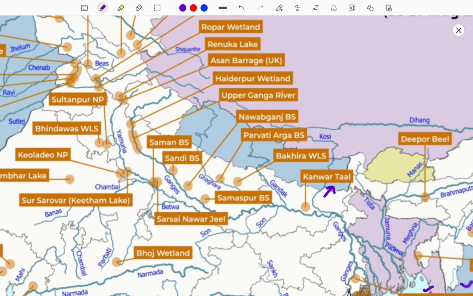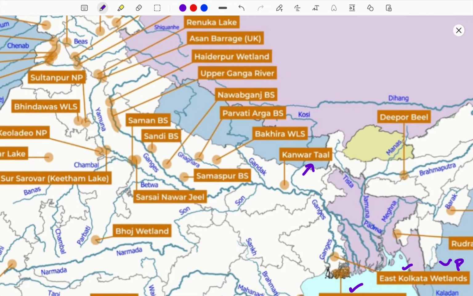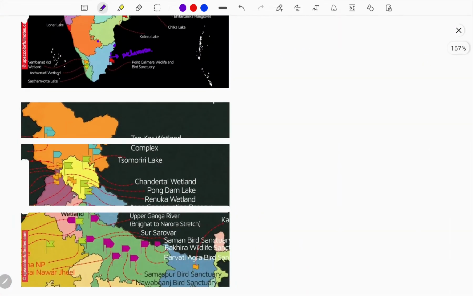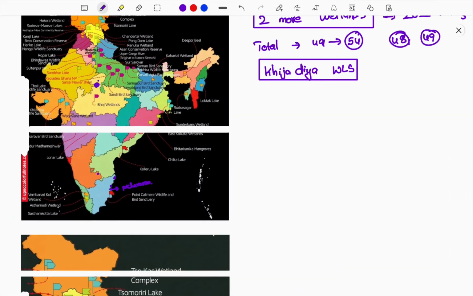Okay guys, one more thing that was announced is in UP. In UP, this is the Bakira Wildlife Sanctuary, announced in 2022. This is another wildlife sanctuary announced in 2022, present close to the Gagra River, on the floodplains of the Ganga. So this is Bakira, which is more important. Now let me explain theoretically why they are important, and then I will take you to all the wetlands and we will be visiting everything in detail here.